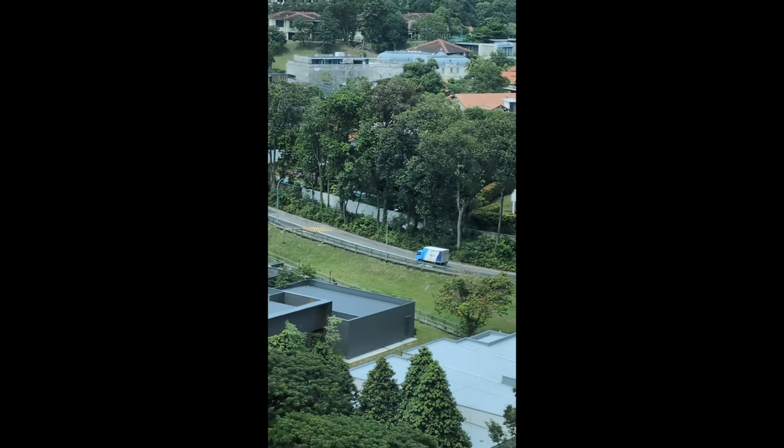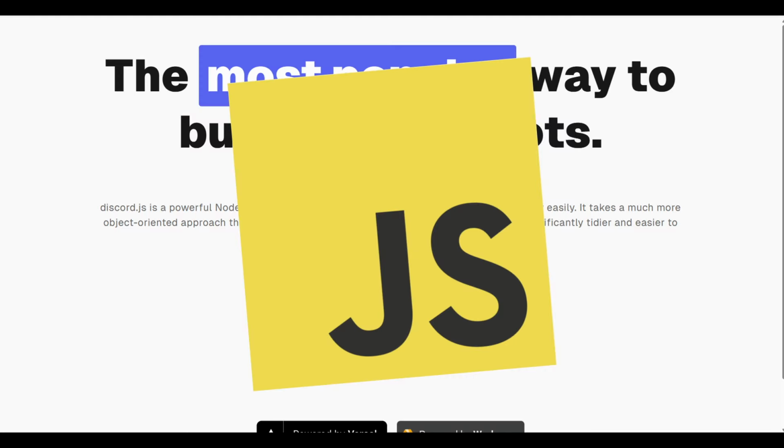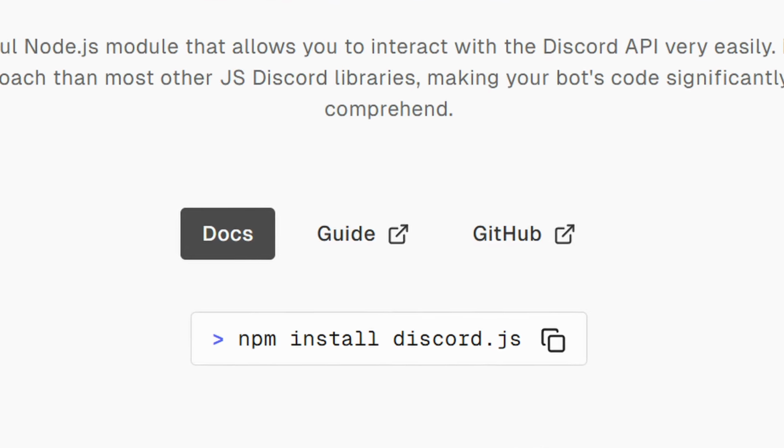So before we actually do any building, we need to come up with a plan. I walked around outside for a bit and came up with 3 main questions to solve. Firstly, what language and what framework should we use to build the bot? I was thinking more of using JavaScript because it had a huge Discord.js library. But you know what? Every single bot nowadays is either built with Discord.js or Discord.py. So I thought I'd go with the language and framework that had the cutest mascot ever, Golang with DiscordGo.